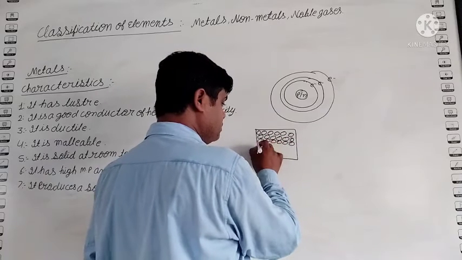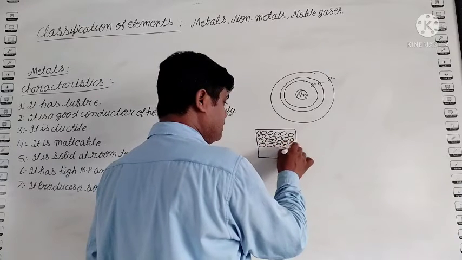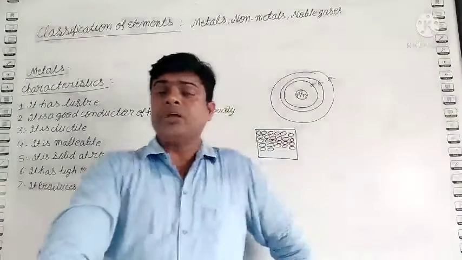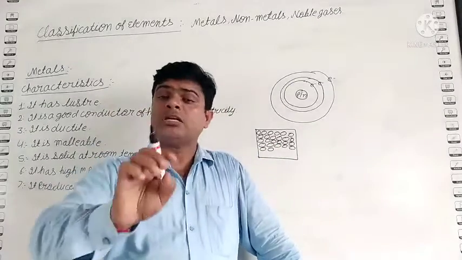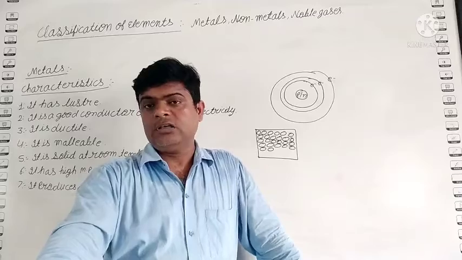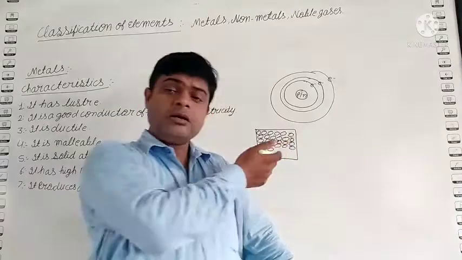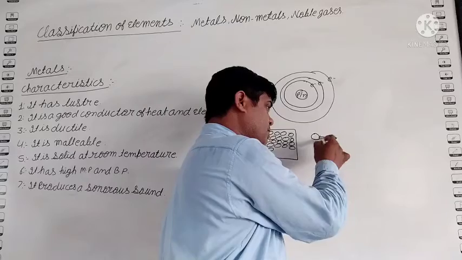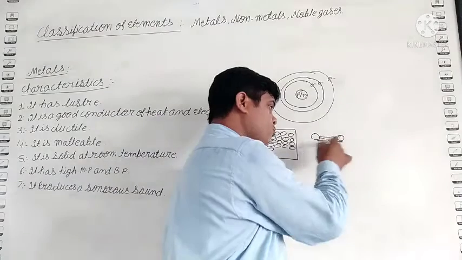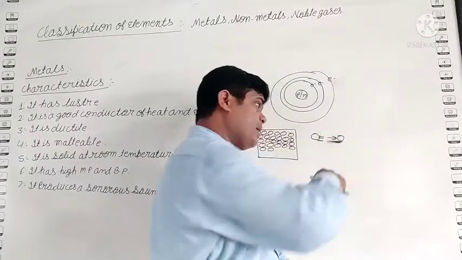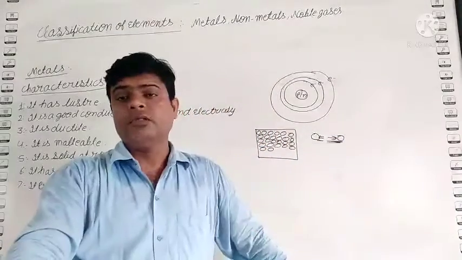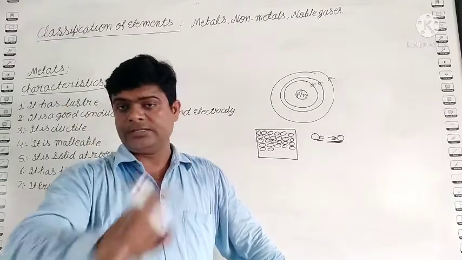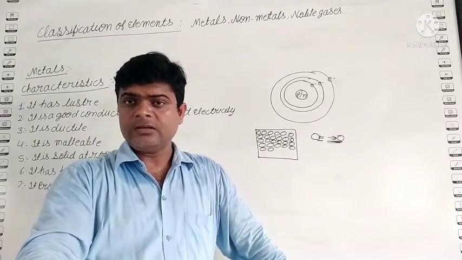This is the reason their melting and boiling points are high, because they need more energy to break their bond. How does salt change into liquid? When the bond breaks, when the force of attraction between the two particles breaks, then it changes into liquid form. And how is it possible? We need energy, we supply the energy. Clear?